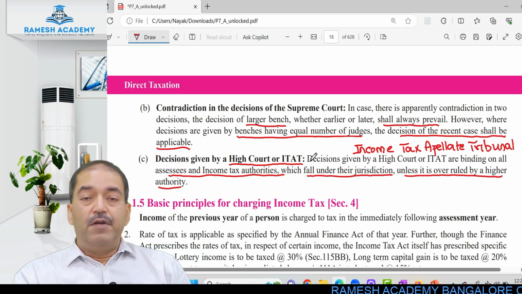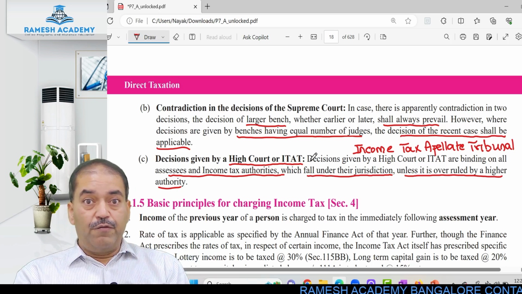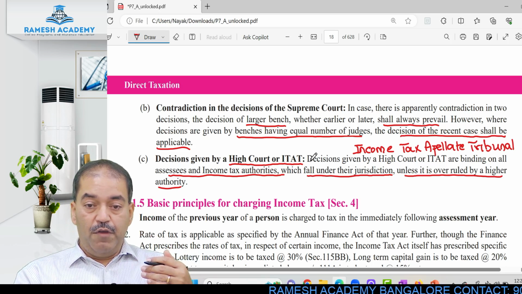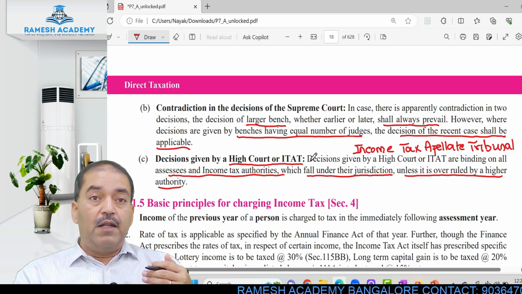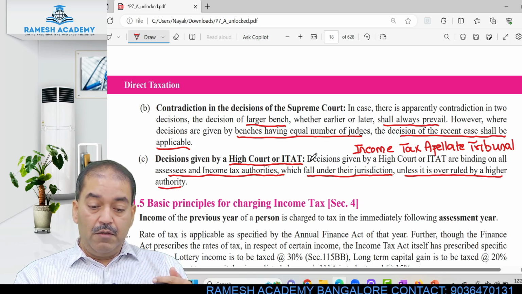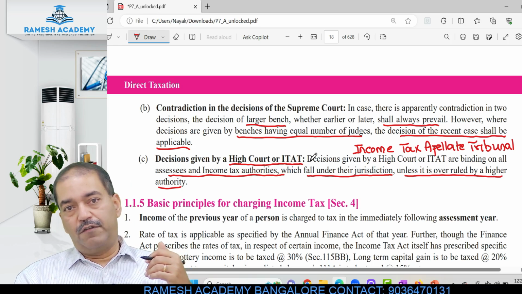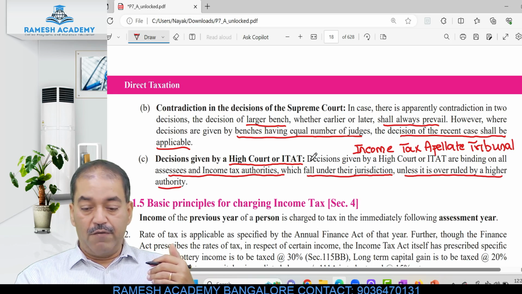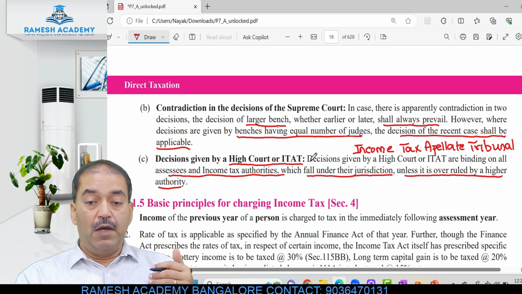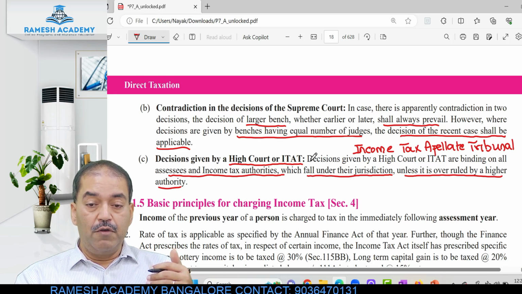So we have done all these things now. The basics of income tax we have done, and now we will have to see further what are the basic principles for charging income tax. That is the next thing that you are having, where again section numbers are important for you, section 4.